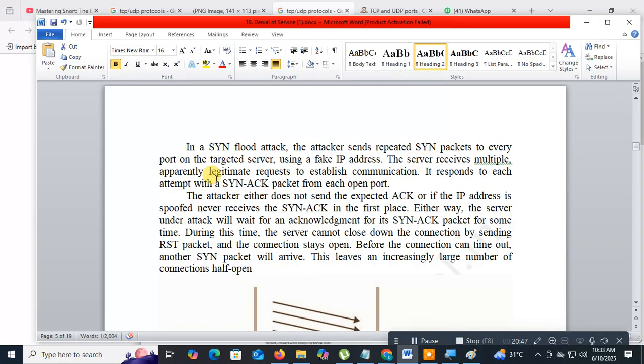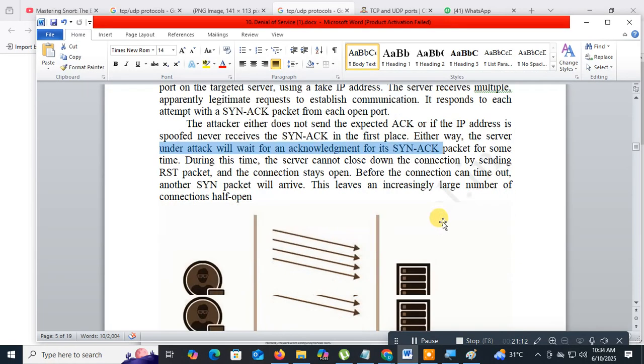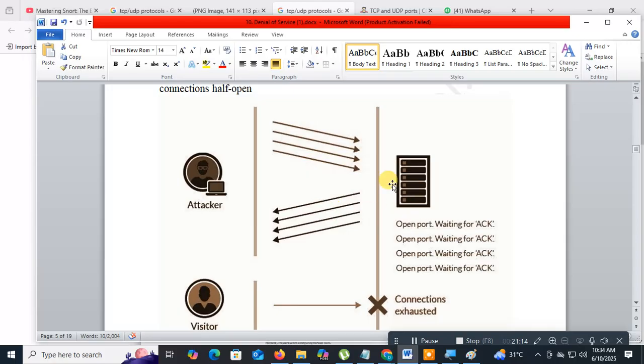The server receives multiple apparently legitimate requests to establish a connection. It responds to each attempt with which packet? The SYN-ACK packet. But the attacker does not send which packet? The ACK packet. So the server is left waiting for the acknowledgement to the SYN-ACK. Now it will go down.